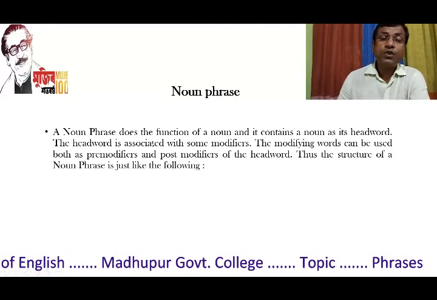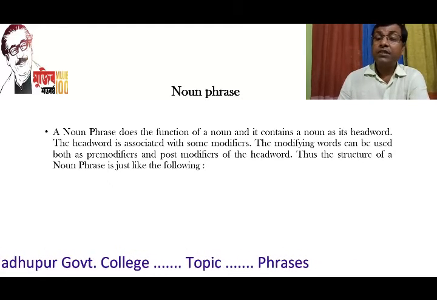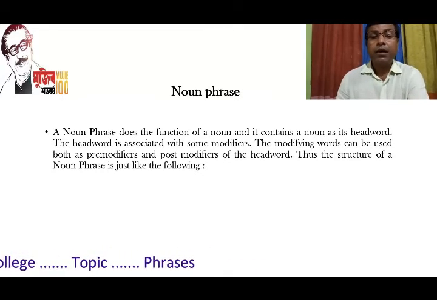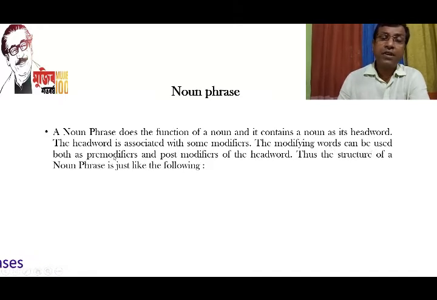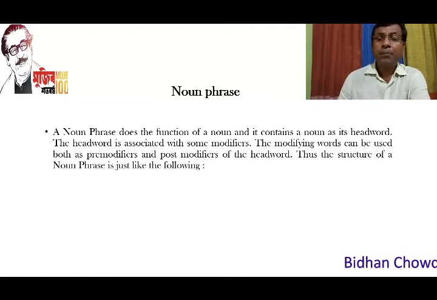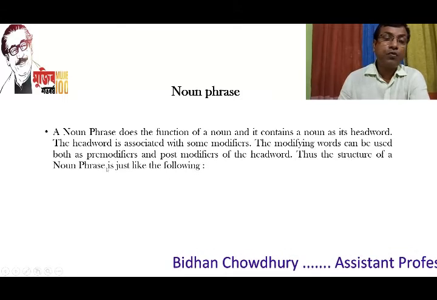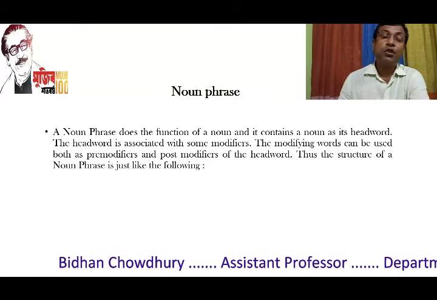The head word is associated with some modifiers, and in a noun phrase, the head word is obviously a noun, and this head word is often modified by some associated words. The modifying words can be used both as pre-modifiers and post-modifiers. That means these modifying words may come before the head word, or sometimes they may also come after the head word. Thus, the structure of a noun phrase is just like the following. Now, I will show you the structure of a noun phrase.